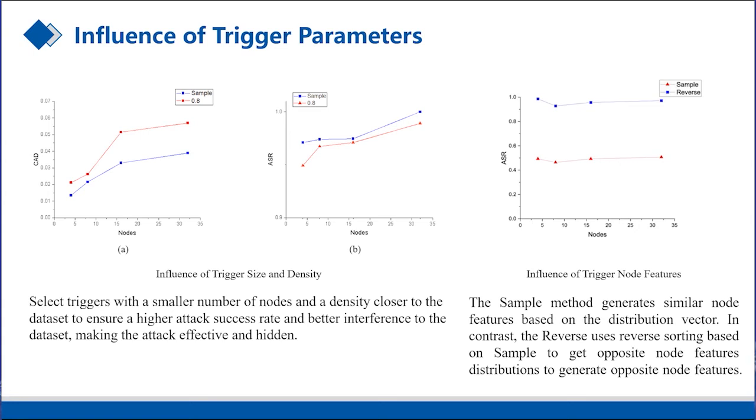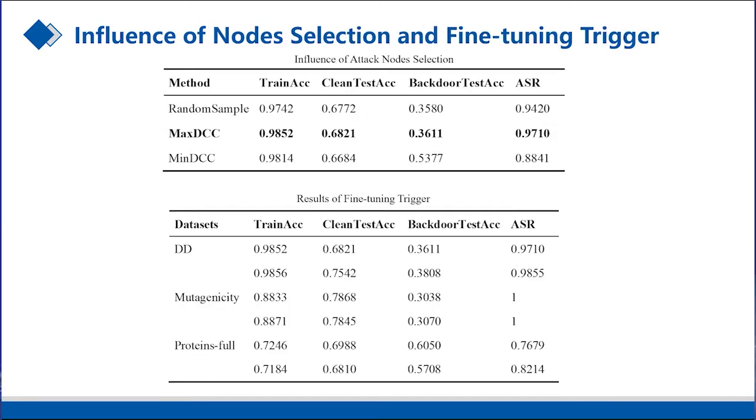We found that it is more effective than the method of randomly selecting attack nodes with our proposed node structure method. The conclusion is that it is better to select attack nodes based on the importance of nodes than random selection, and the more important nodes are attacked, the higher the attack success rate is.